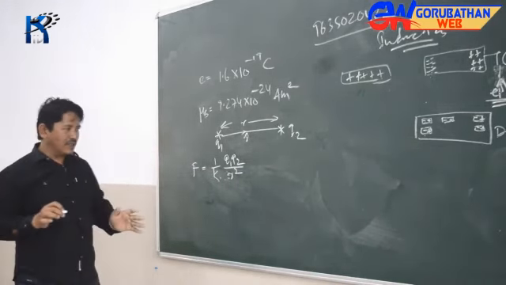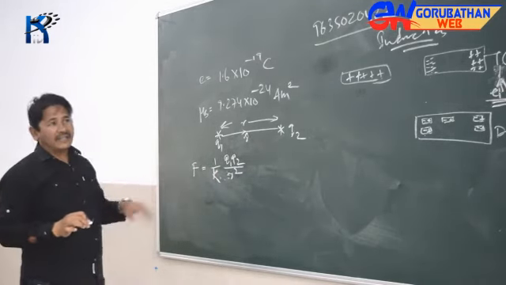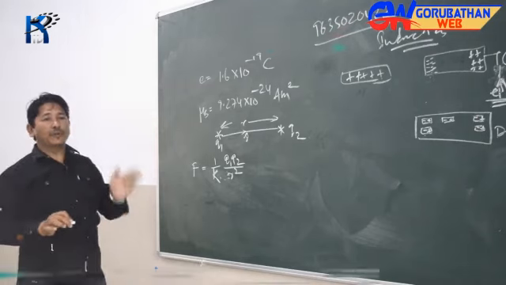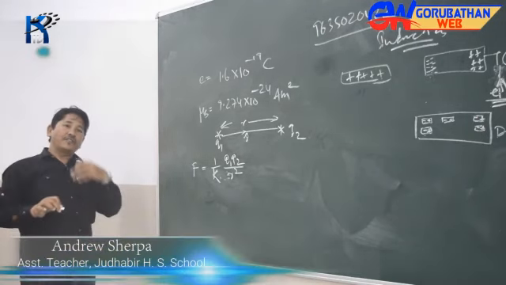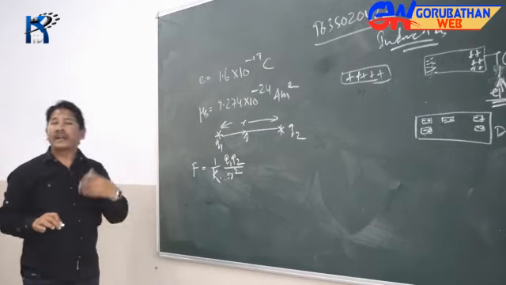This is a proportionality constant. Let me try to help you understand this one. What does this 1 by k stand for? This depends upon the nature of the units you have chosen and the type of material you are considering. So based on that, the values of this 1 by k differ.